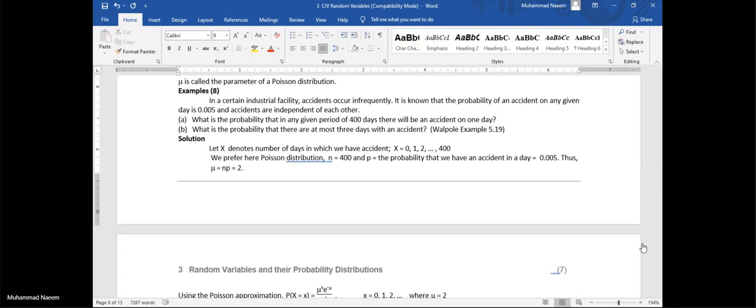So first of all, define your variable. X denotes the number of days in which we have an accident. This is the range. What is the value of P? P is the probability for 1. What 1? As X denotes the number of days, P is the probability for 1 day to have an accident.